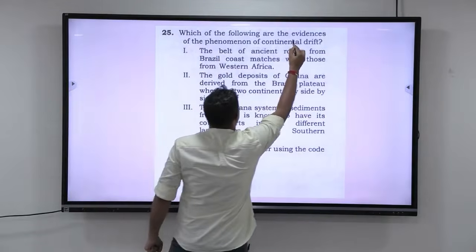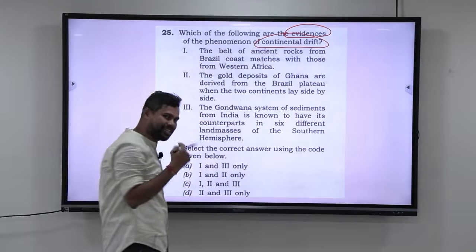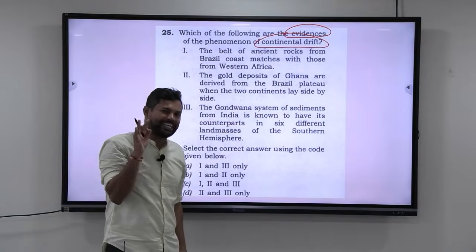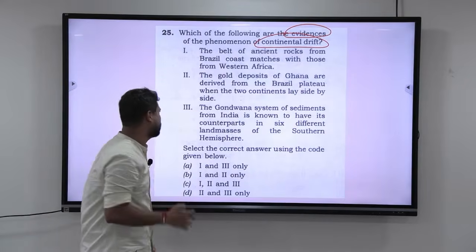Which of the following are evidences of the phenomena of continental drift? So if you have studied continental drift of Alfred Wegener, you can easily answer this question. This is considered an easy, basic question. You should get it right. Let me read out the statements first.